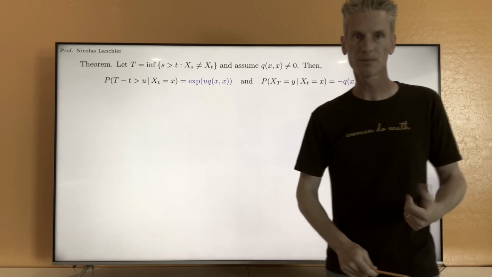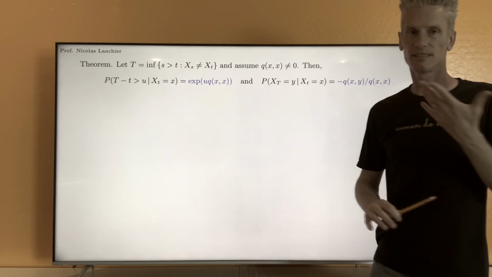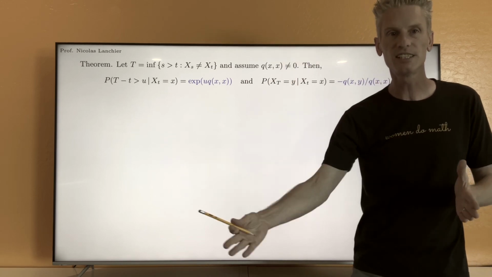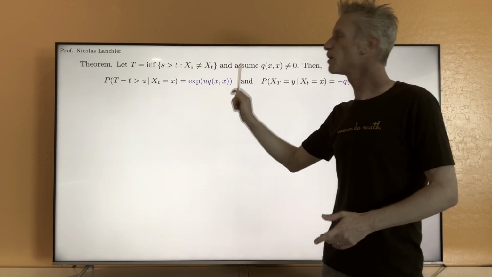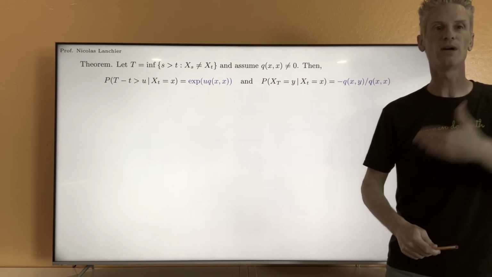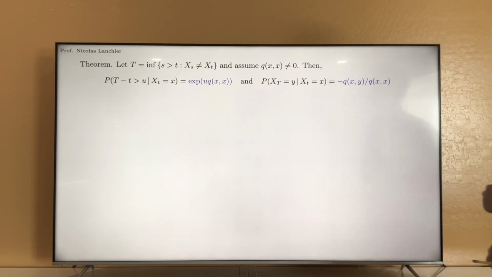That's a probability. Okay, so what this tells us is that the time we have to wait until the next jump is exponentially distributed with parameter minus Qxx. All right, so that's the first result.